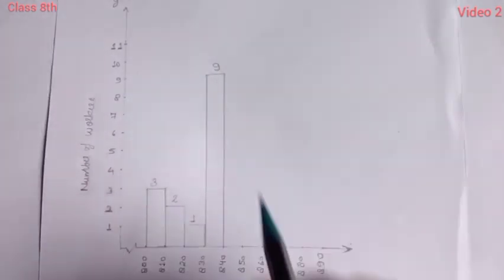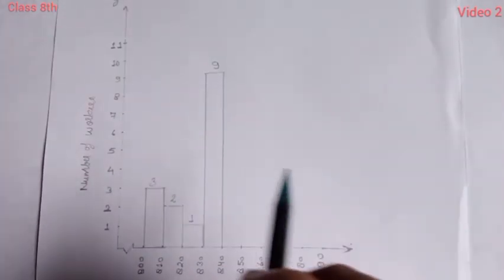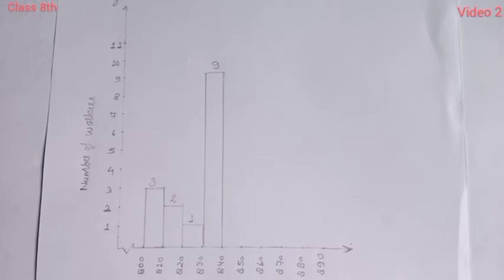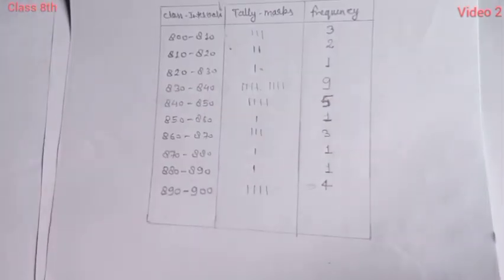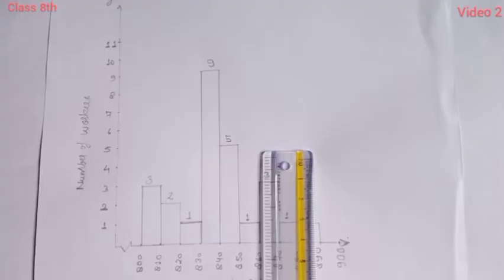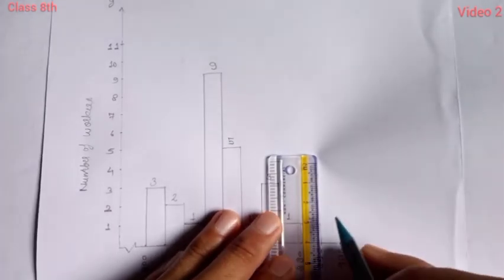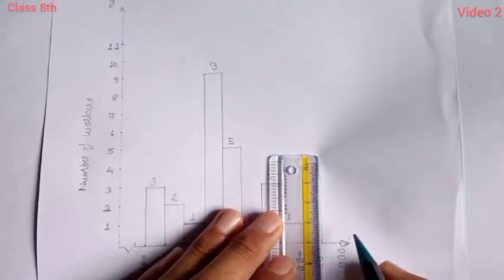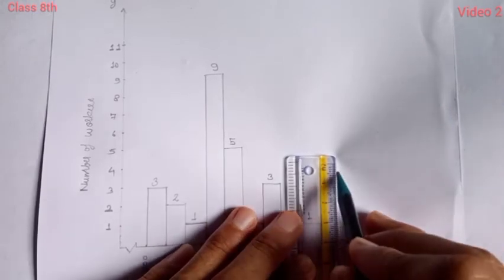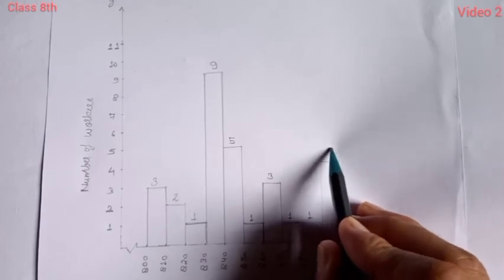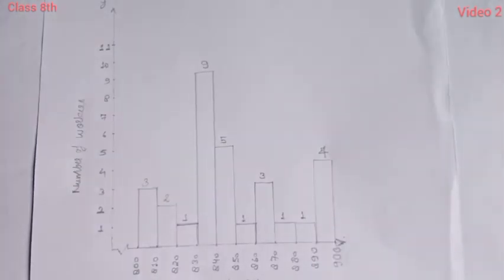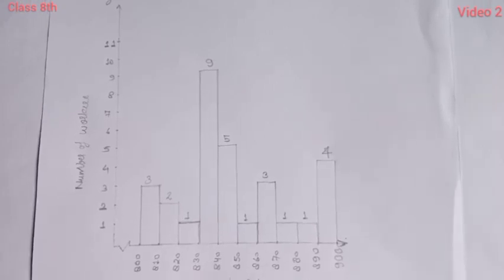Right here, 9. In a similar way, students, we can draw all the bars for the given data, till 890. Now the last is 890 to 900, and the frequency is 4. So 4 centimeters, as you know, there are gaps of 1 centimeter only. So join this line and then 4. Okay students, here the histogram is drawn for question number 3.